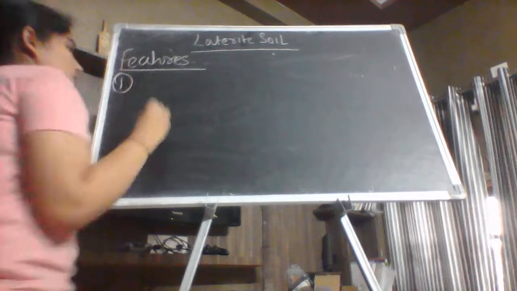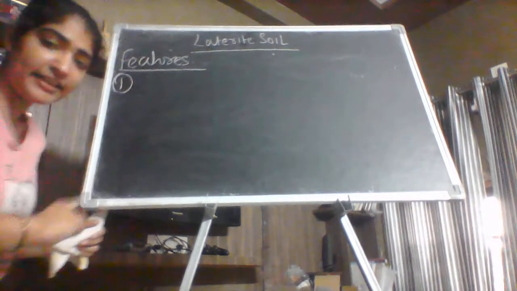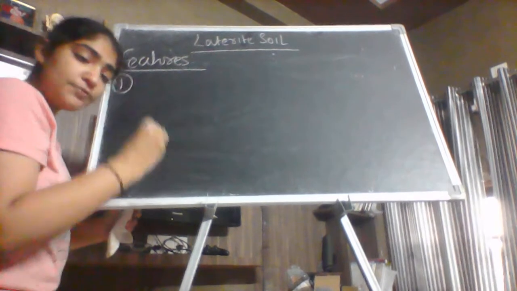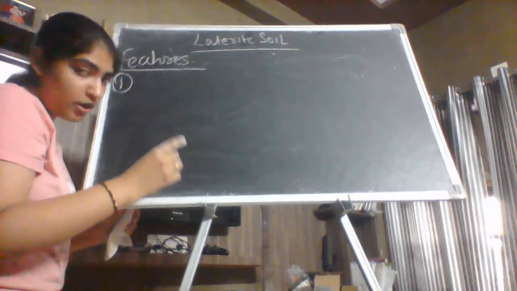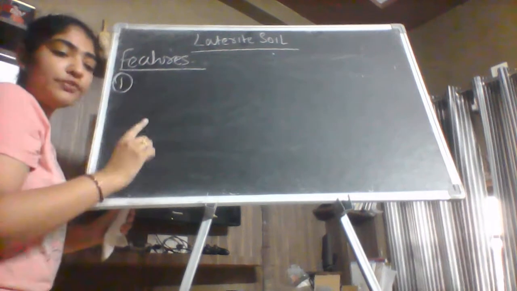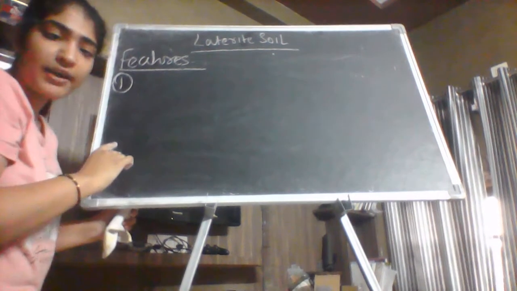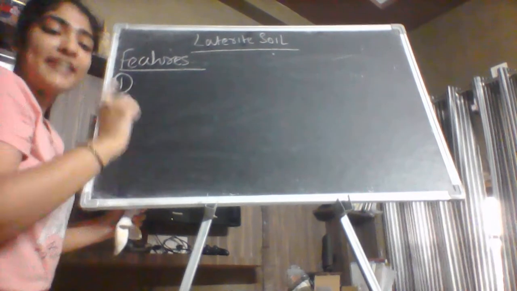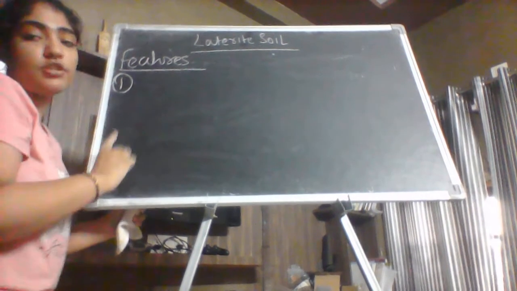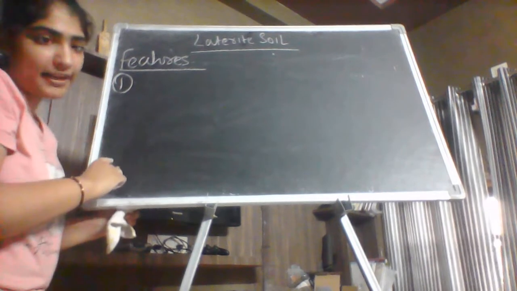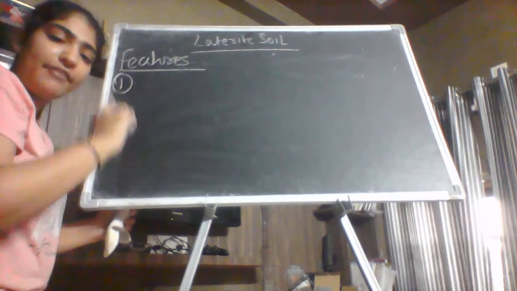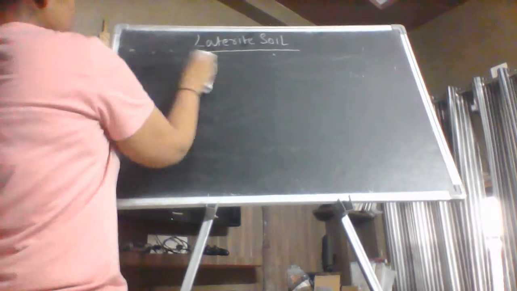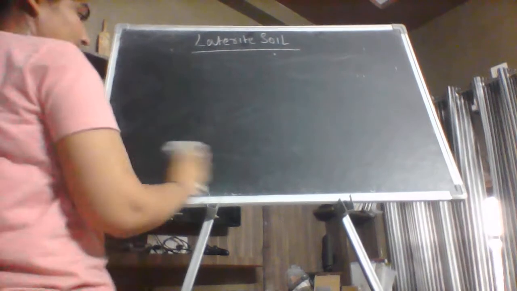The first feature we have studied is that after proper conservation methods, it helps to grow two types of beverage crops like tea and coffee. The next feature which we get from the laterite soil is that the red soil is very suitable for growing cashew nuts. And the third feature which we got today about the laterite soil is that it supports the evergreen forest and the deciduous forest. Now let me explain the evergreen forest and the deciduous forest.